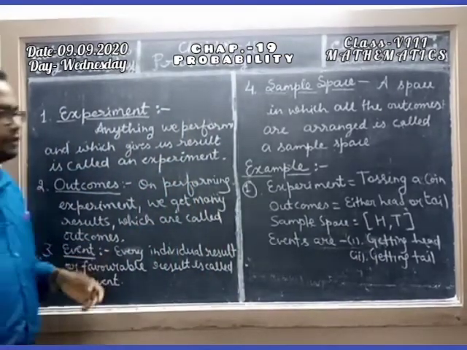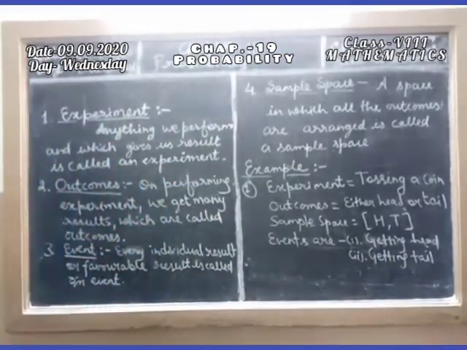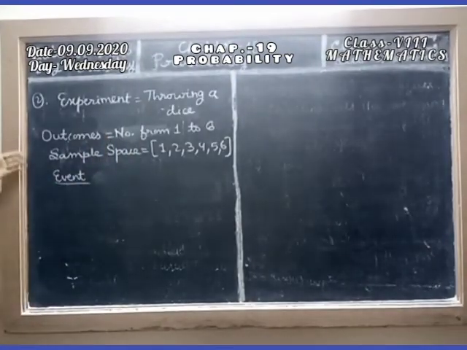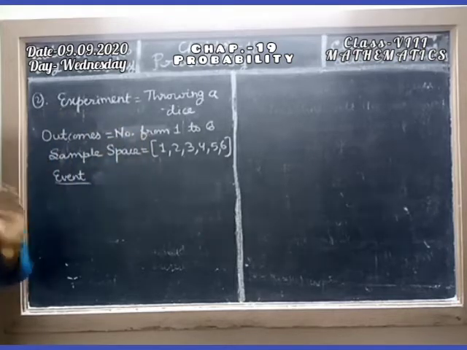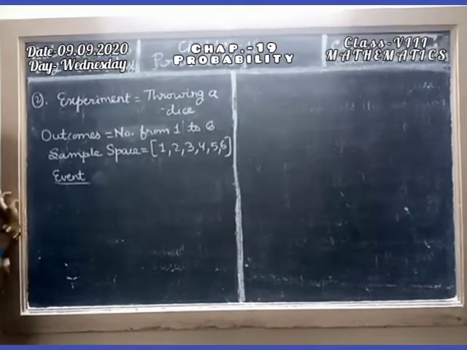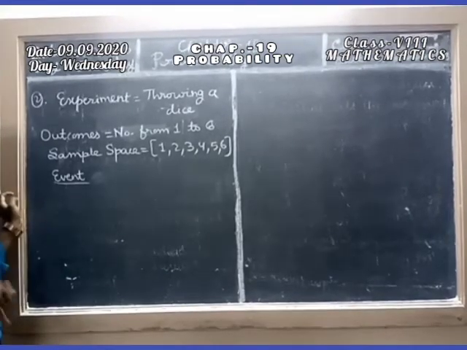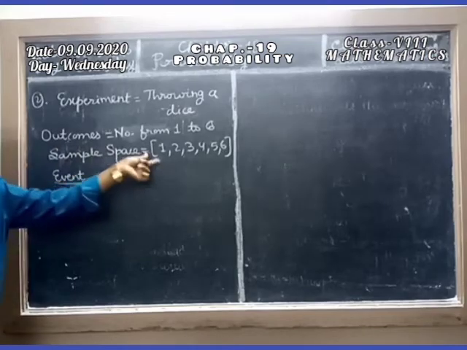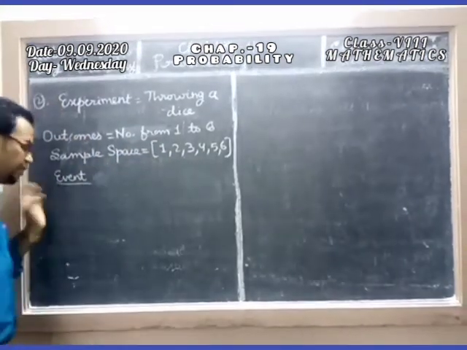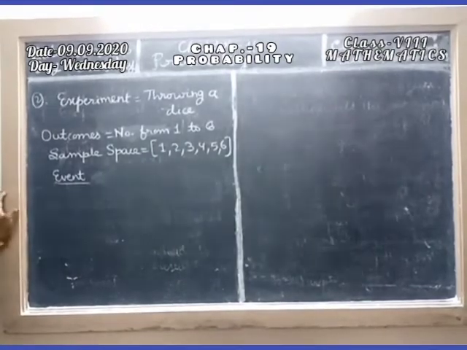Now another example, the experiment is throwing a dice. Outcomes are the numbers from 1 to 6. On throwing a dice there are 6 numbers: 1 or 2 or 3 or 4 or 5 or 6. So the sample space equals, in a big bracket, we write all the 6 numbers. Now event. Event means every individual result.